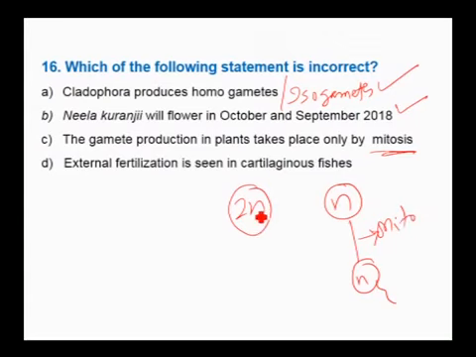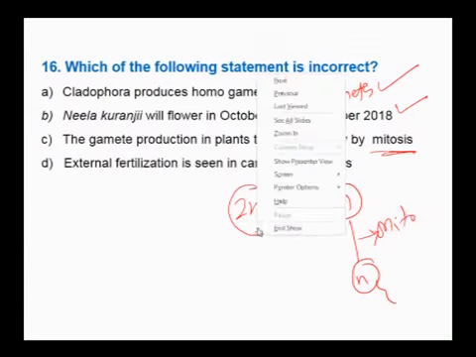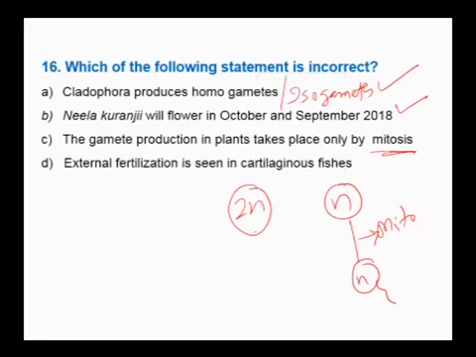Sporophyte is diploid, therefore it will not produce gametes, it produces only spores. The sporophyte produces haploid spores by meiosis. Therefore, in plants, spore production takes place by meiosis, but gamete production takes place by mitosis, not by meiosis.